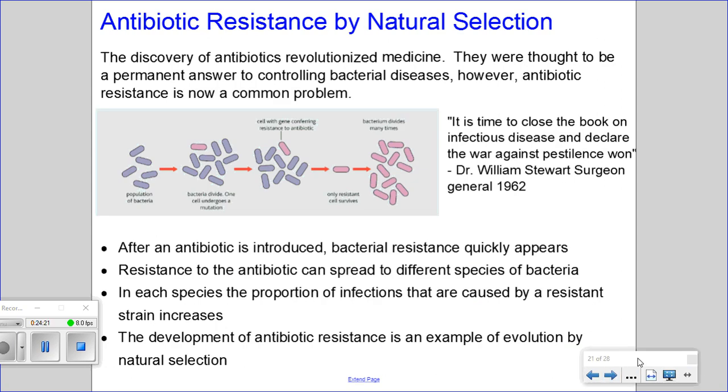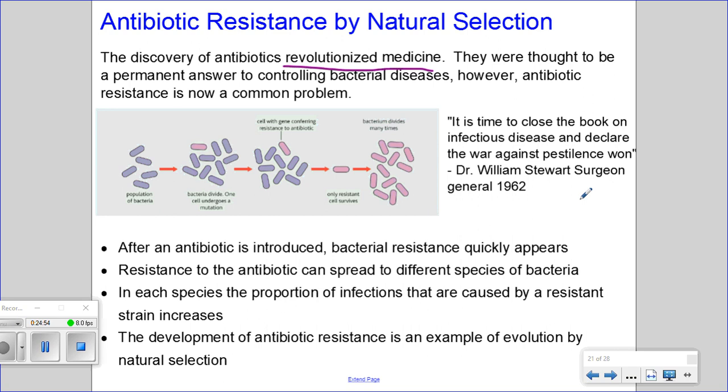So some examples of natural selection at play that we can see and have been studied is that of antibiotic resistance. And antibiotic resistance is an example of natural selection. With the discovery of antibiotics, which are used to treat bacterial infections, this revolutionized medicine. Antibiotics were thought to be a permanent answer to controlling bacterial diseases. However, we know this is not necessarily the case. Antibiotic resistance is now a common problem.